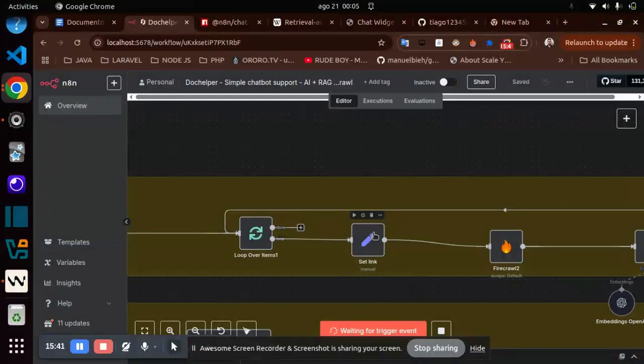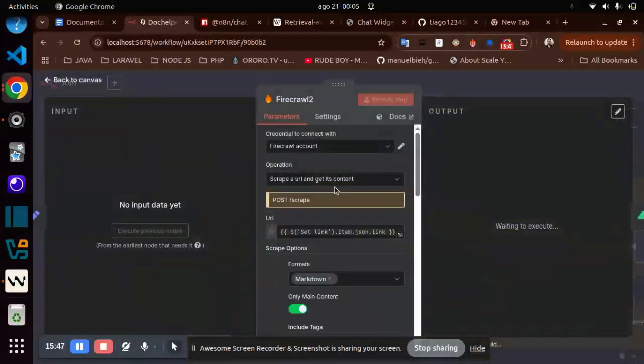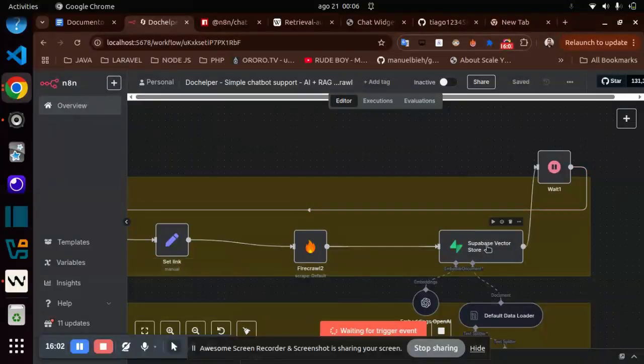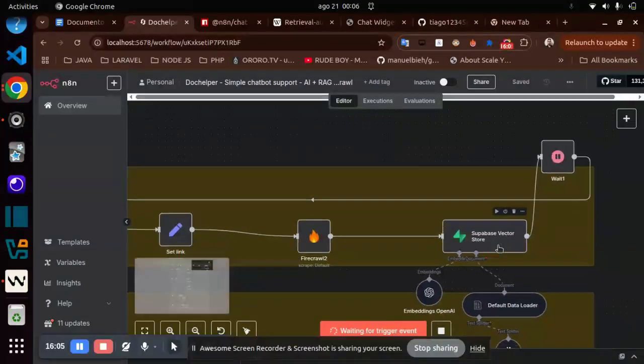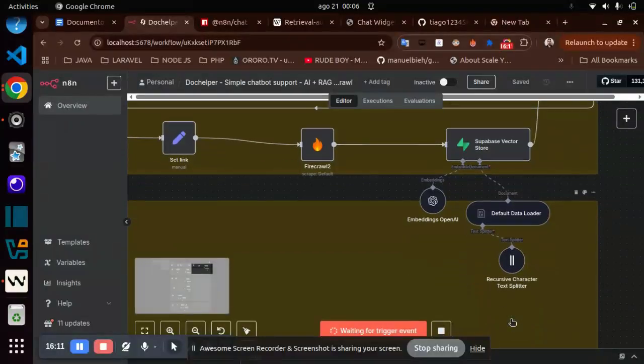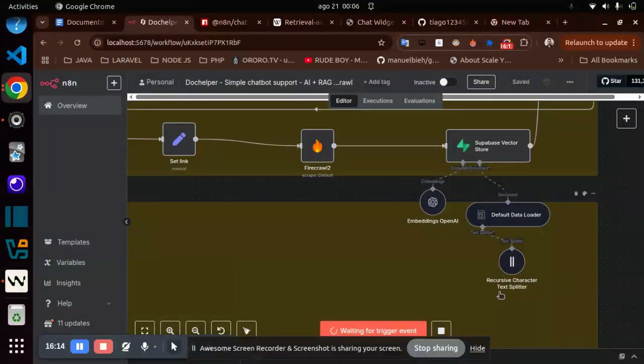I set the link variable here, and I send it to Firecrawl again, but with another feature. This one is the scrape feature, which extracts the data from the specific web page based on the link and returns markdown. Then I have a Supabase vector store with a data loader and a recursive character text splitter. This splits the text because sometimes the text can be really huge. Here you'll notice I have an embedding.